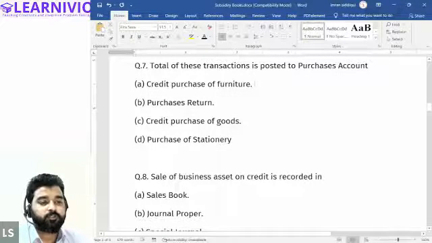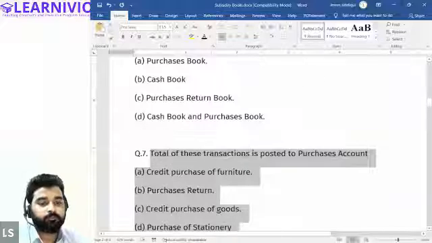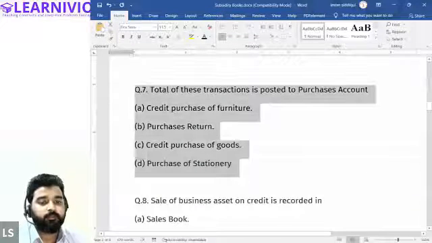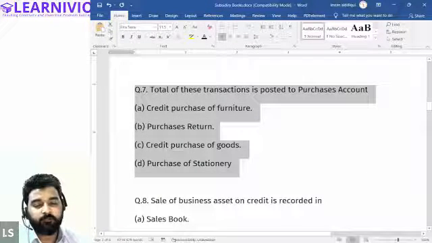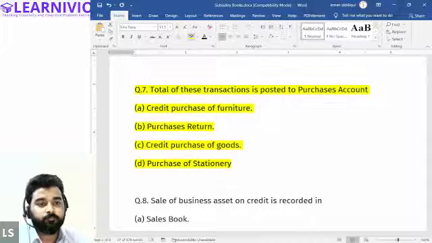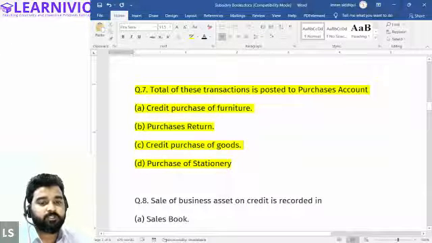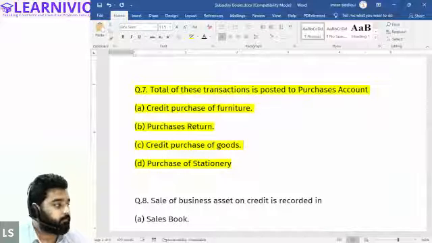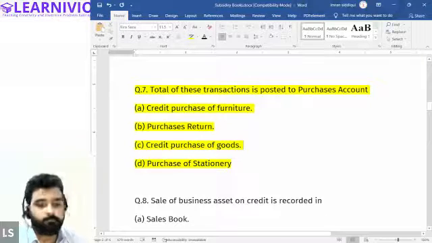Now, total of these transactions is posted to purchase account. Which is posted to the purchase account? Just a minute. Okay. Halima, please answer this. Which total is posted to the purchase account? Credit purchase of goods. Right. Okay. Correct.